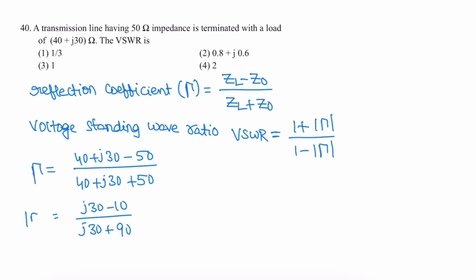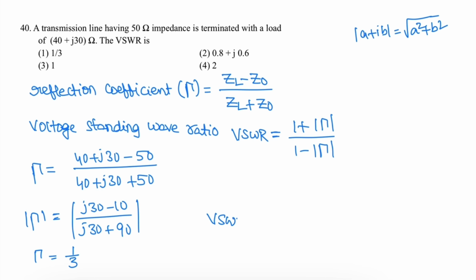So apply modulus on both sides. Modulus of A plus iB is square root of A square plus B square, where i is a complex operator. Applying this modulus on both sides, we get the magnitude of reflection coefficient as 1 by 3. From this magnitude of reflection coefficient, we get the standing wave ratio as 1 plus 1 by 3 over 1 minus 1 by 3, so its value is 2. The correct option is 4.